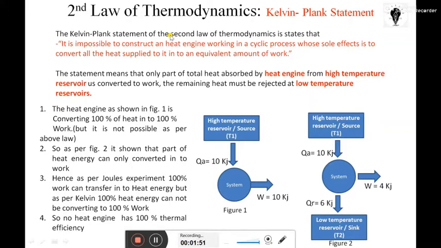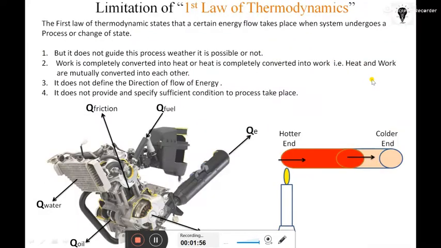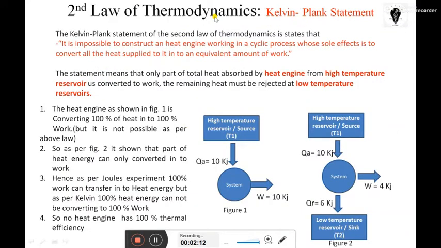In the limitations of the first law of thermodynamics, we have already seen one statement: work is completely converted into heat, or heat is completely converted into work. That was the statement I told you. It is not possible. This is a limitation of our first law of thermodynamics, so that gets covered in this first statement of the second law. The statement says it is impossible to construct a heat engine working in a cyclic process whose sole effect is to convert all the heat supplied to it into an equivalent amount of work.